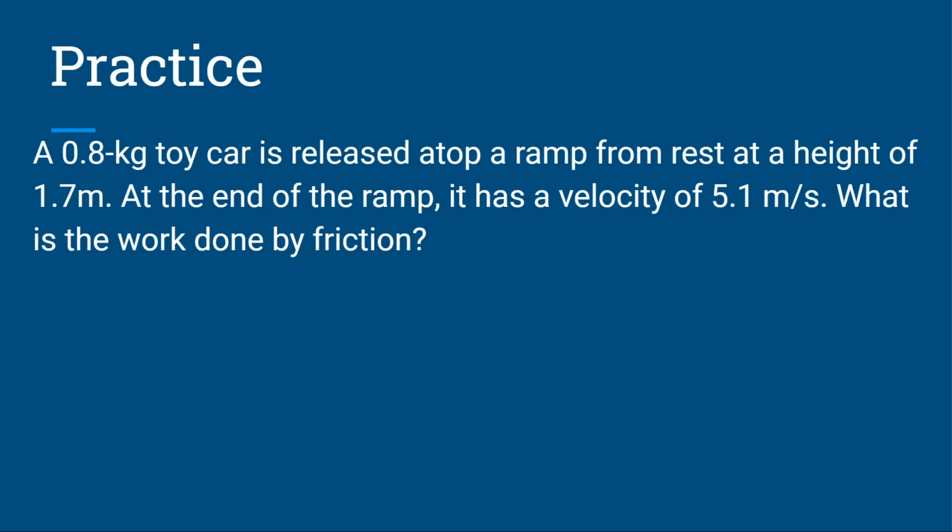All right, so it looks like most of you did start it out right. You figured out that there was gravitational potential energy at the top of the ramp, and that's it. Some of you got stuck there, some of you included kinetic, but it was at rest. Initially it's just gravitational potential energy, and then you have kinetic energy at the end, and the question is, is the gravitational potential energy at the top equal to the kinetic energy at the end? Since you don't know if it is, and the question kind of implies that it might not be, because it asks what's the work done by friction, we're going to include friction in our equation, so that we could solve for it in the event that they're not equal.